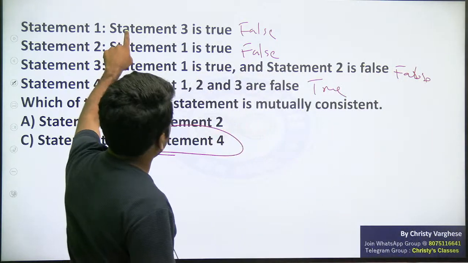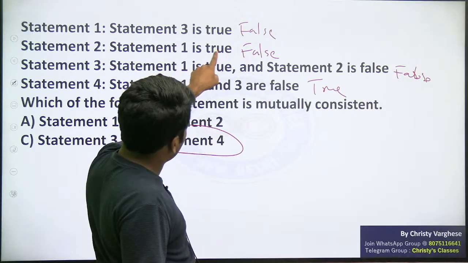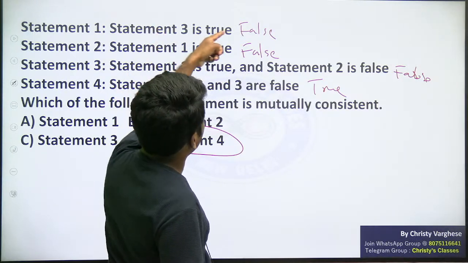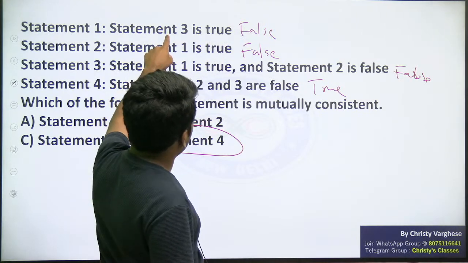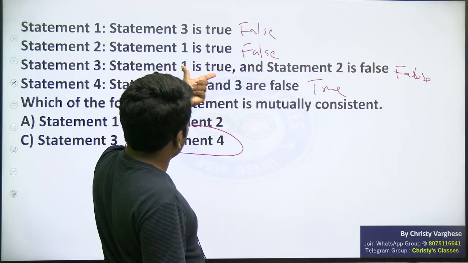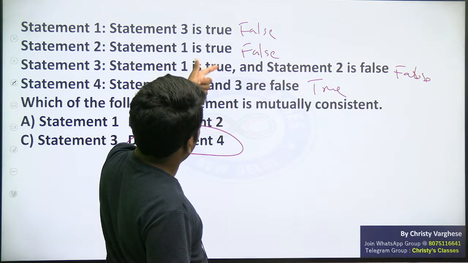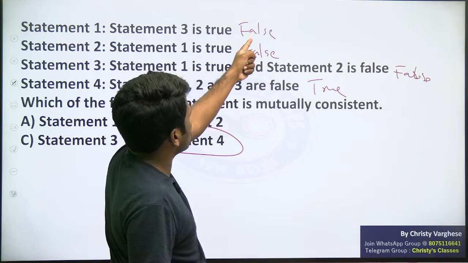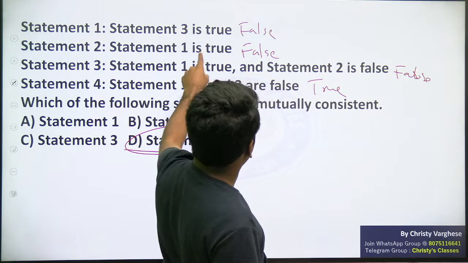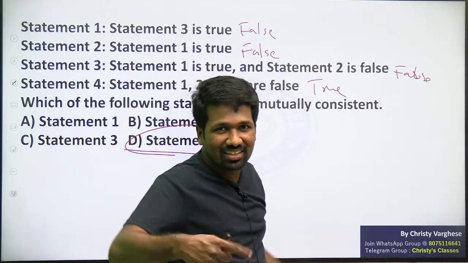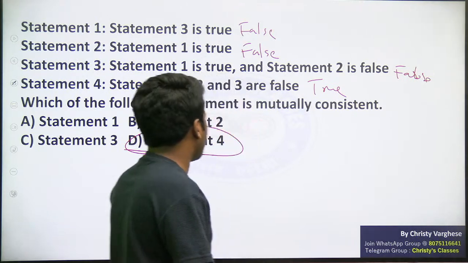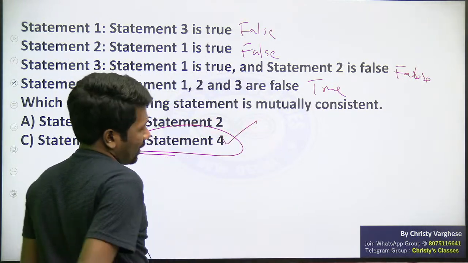Yeah, statement 3 is true means statement 1 is true should be false. That means statement 1 should be not true. Yeah, that is also valid. That means statement 3 is true is false. That means statement 1 is true. Can it be false? Yes, statement 1 is true is false. So that is okay. Statement 2 is false. That means statement 1 is true. That is false now. Yeah, it is a little confusing. But other option elimination, I hope it is very clear. So statement 4 should be the correct answer.